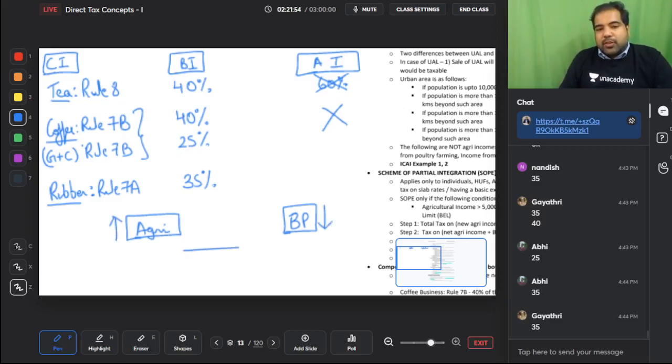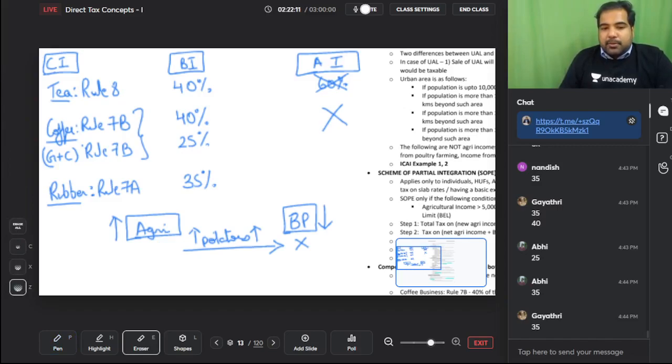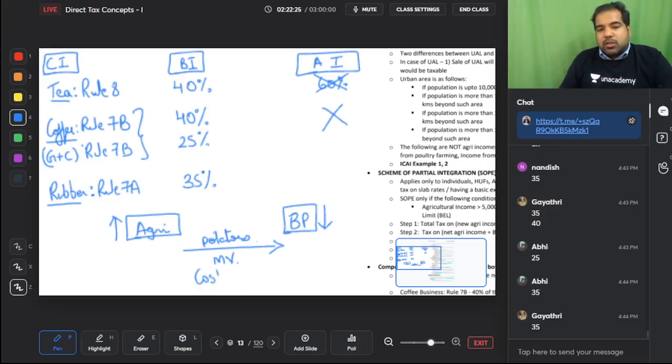So you will transfer the potatoes at a very inflated price. Because the higher the price, the more agriculture will make money and the less business will make money. But the government says this is not right. When you transfer such potatoes, it should be at market value. Market value means the price should reflect the market value. And if you don't know the market value, then it should be cost plus a fair amount of profit.